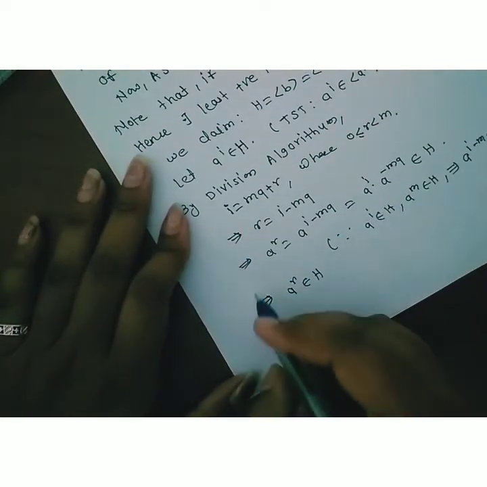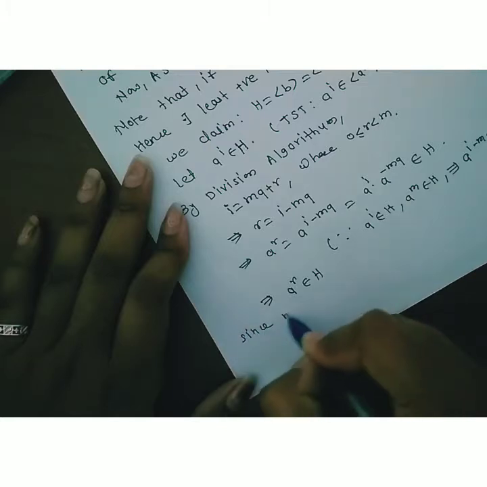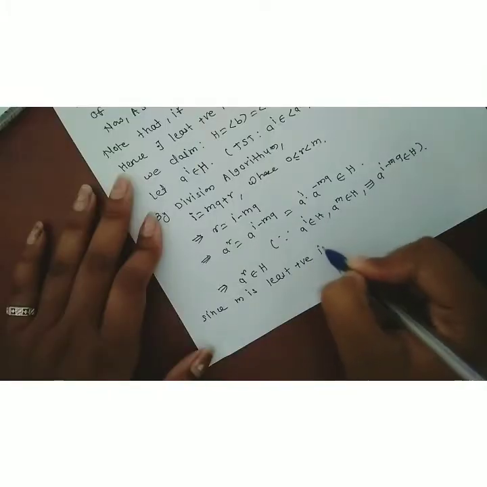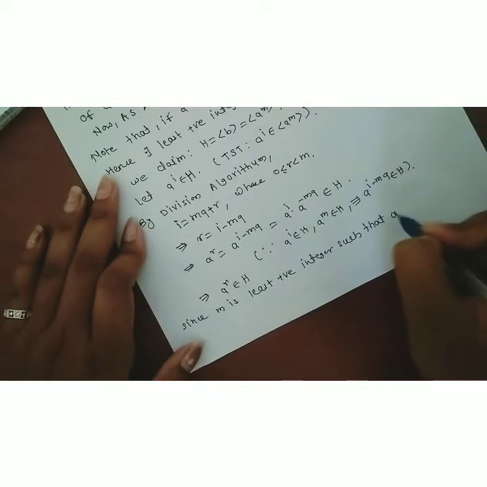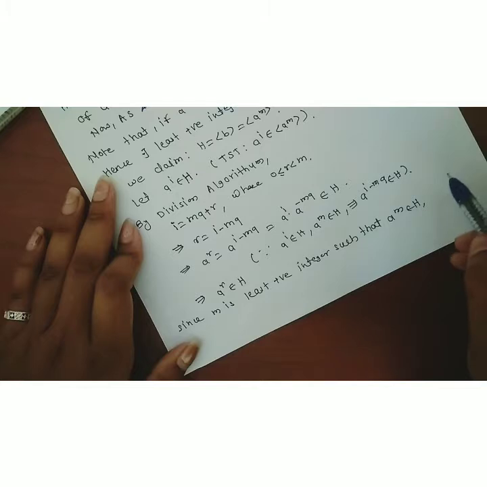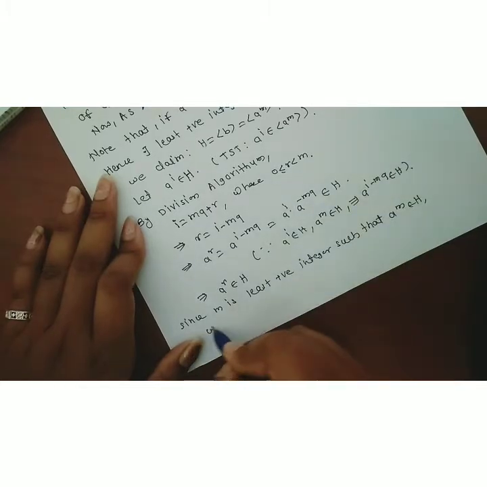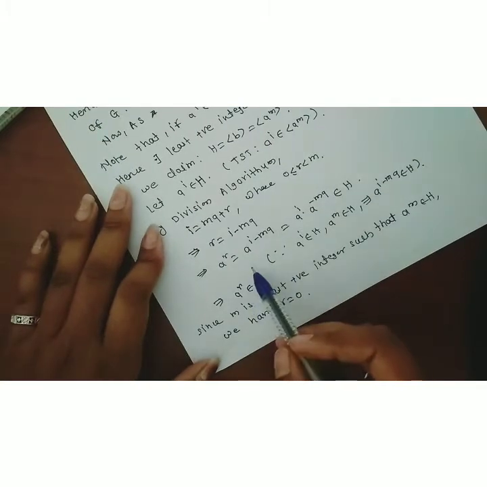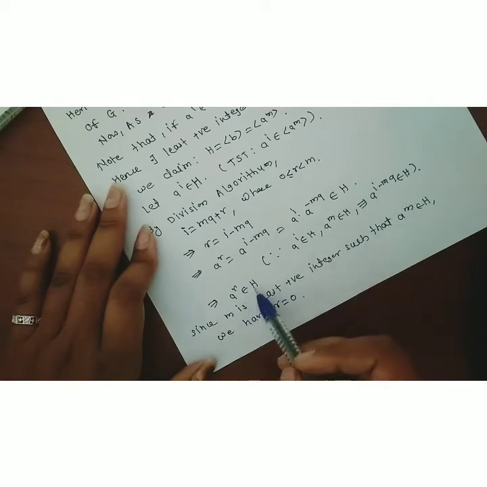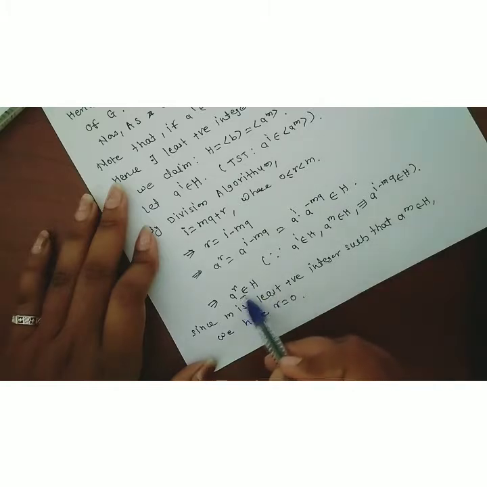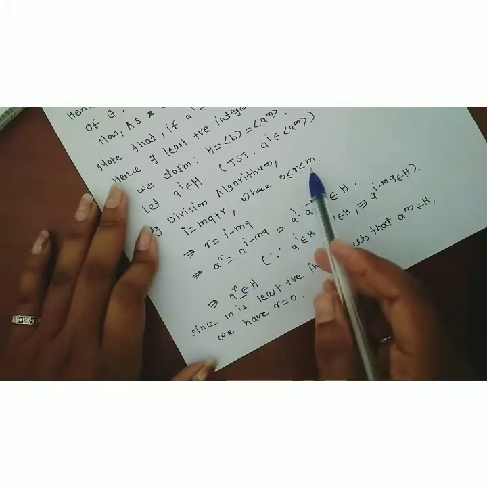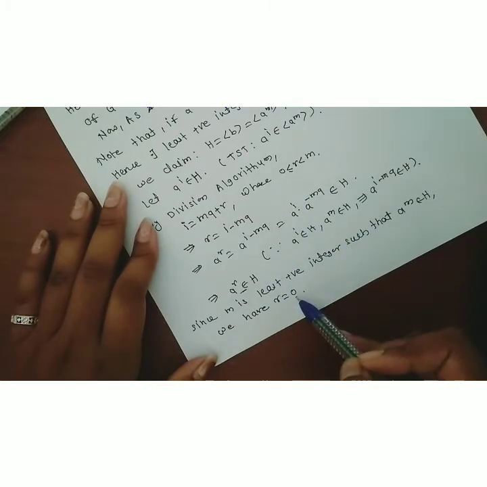Now, since m is the least positive integer such that a^m belongs to H, we have r = 0. Why do we put r = 0? Because m is the least positive integer such that a^m belongs to H, but here we get a^r belongs to H where r is strictly less than m. Therefore this is not possible, so we put r = 0.